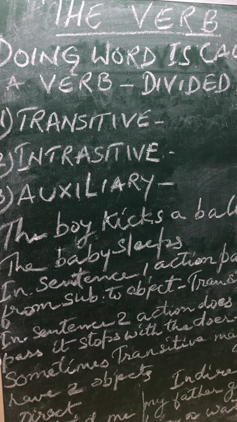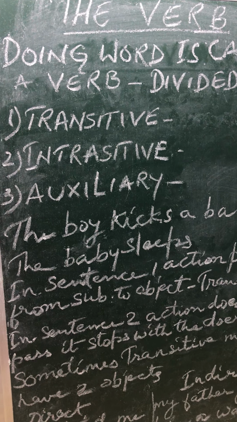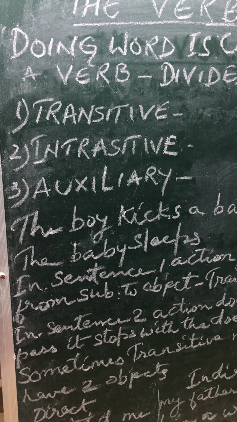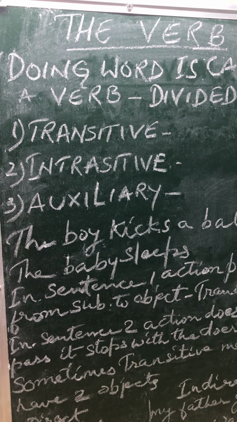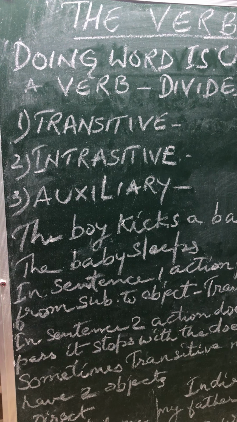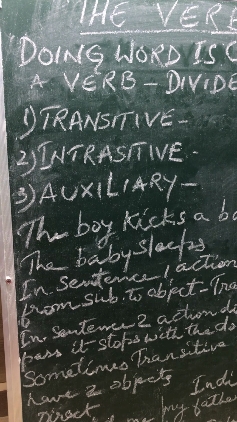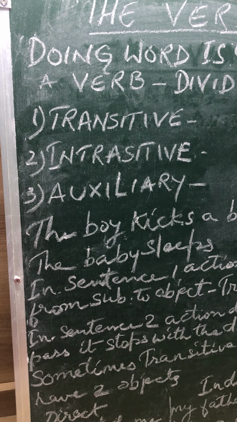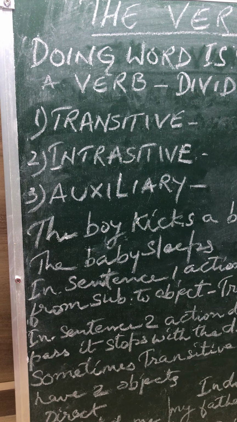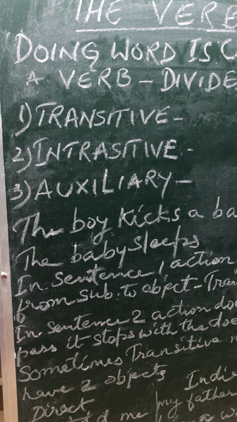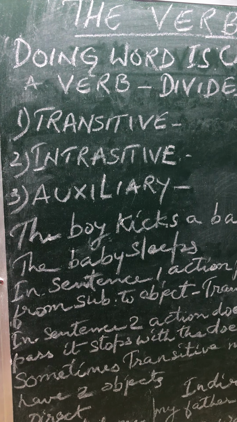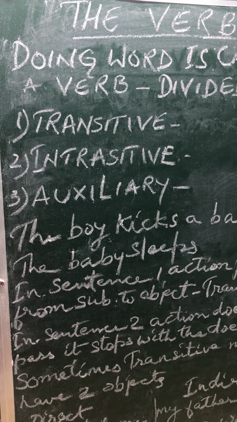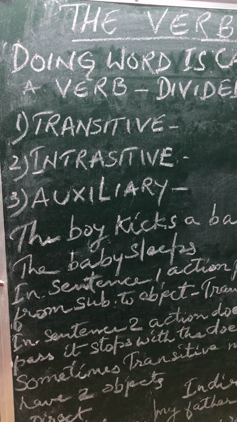The sun shines brightly. In this sentence, sun is the subject and shines is the verb. The boy cut his hand with a knife. The boy is the subject, cut is the verb, his hand is the object. There is an object in this sentence, so it is a transitive verb.